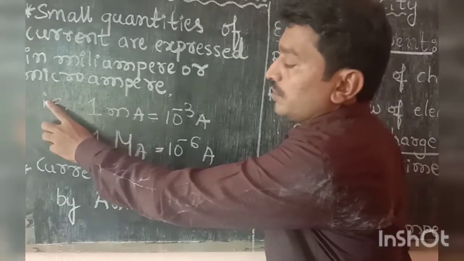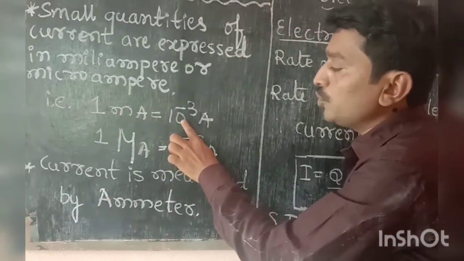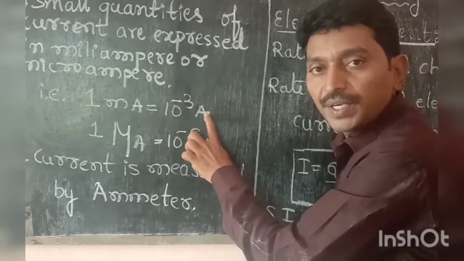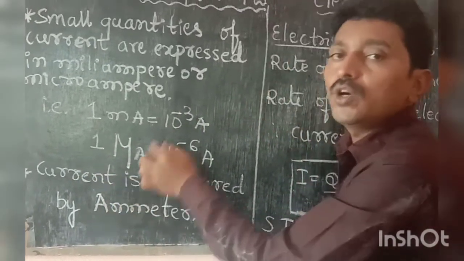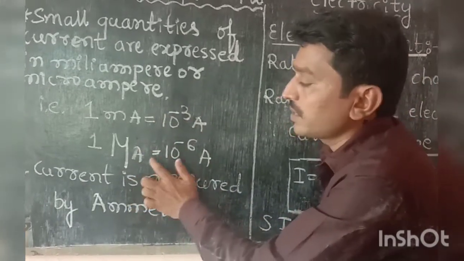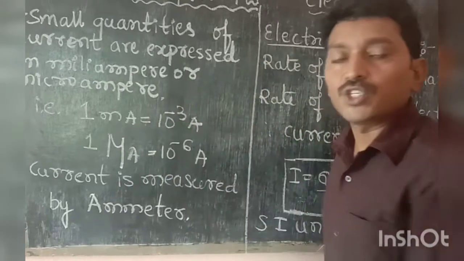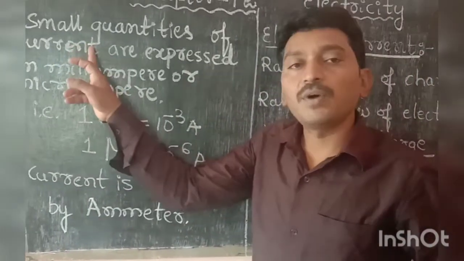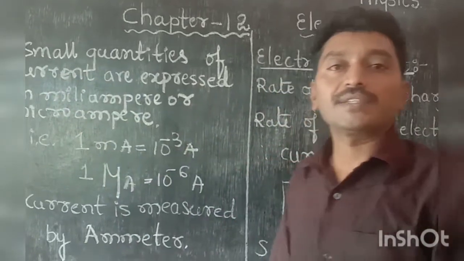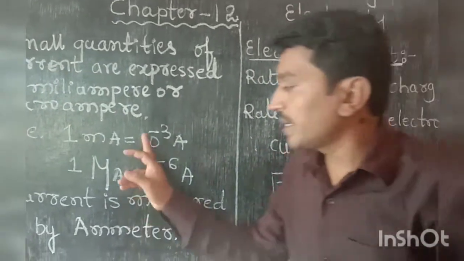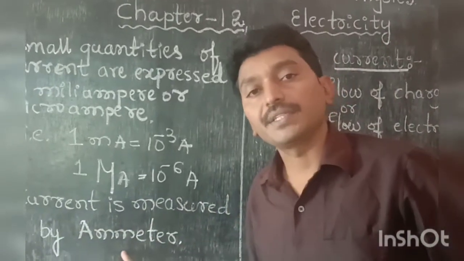The value of 1 milliampere equals 10 to the power of minus 3 ampere, and the value of 1 microampere equals 10 to the power of minus 6 ampere. These are the units we use to measure small quantities of current in our rural areas and in the cities. And finally, current is measured by the ammeter.